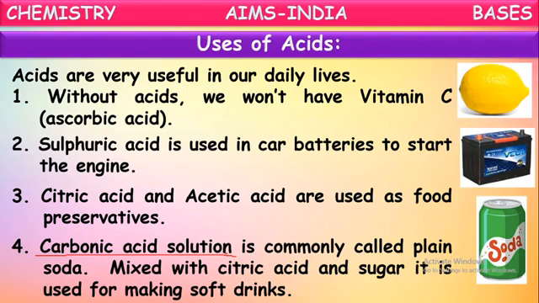If this soda is mixed with citric acid and sugar, it is used for making soft drinks. Yes, we are getting so many kinds of soft drinks. In them, firstly they will have carbonic acid soda. To this they add other ingredients or chemicals to make them soft drinks. For taste they add some sugar, some preservatives, some colors. These are all added to give different tastes. In this way, acids like carbonic acid and citric acid are used in making many soft drinks. Okay, these are the uses of acids.